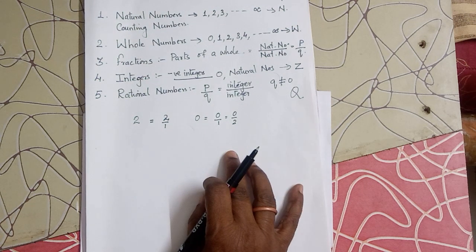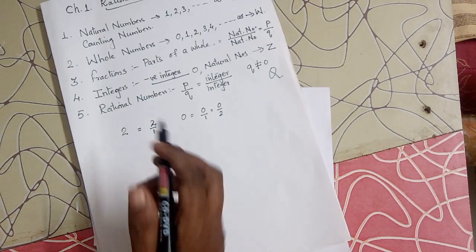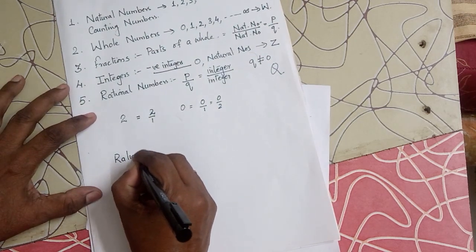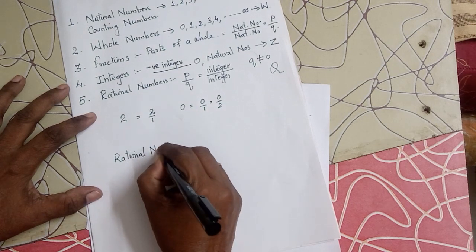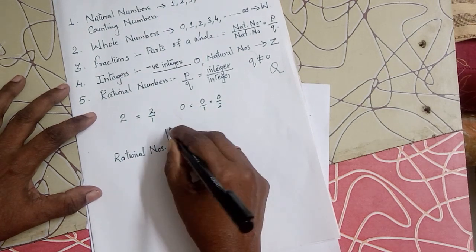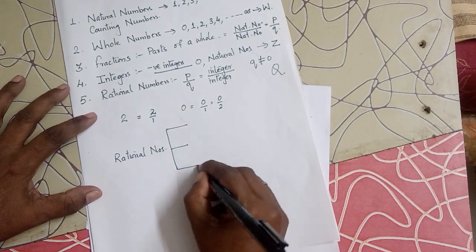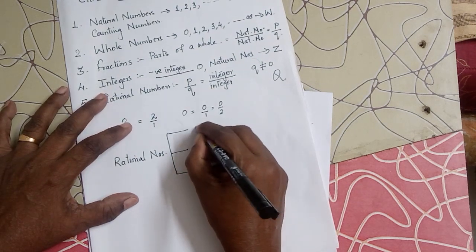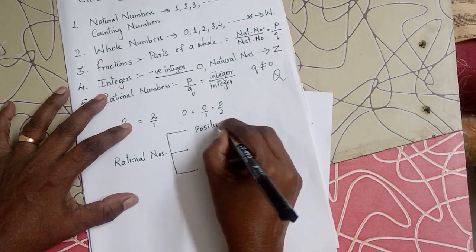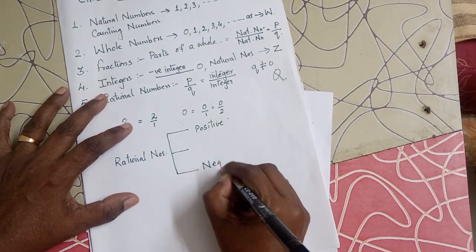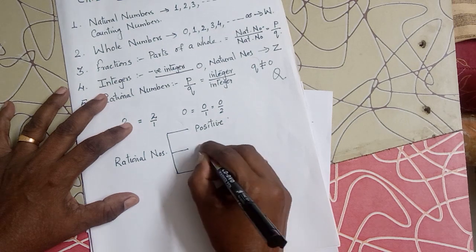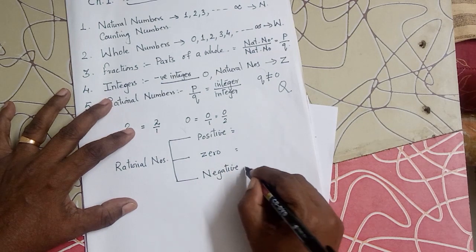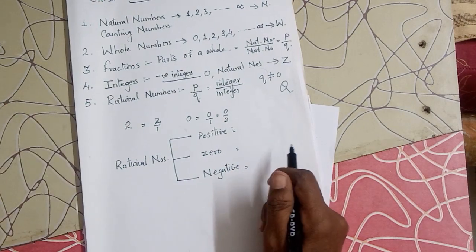Okay, then quickly we will revise a few more concepts. Rational numbers, I told you, are directed numbers, or they have sign. So rational numbers are of 3 types: positive rational numbers, negative rational numbers, and 0. Now, which rational numbers are counted as positive, which are considered negative, and which are considered 0?